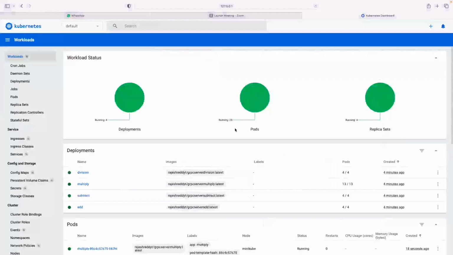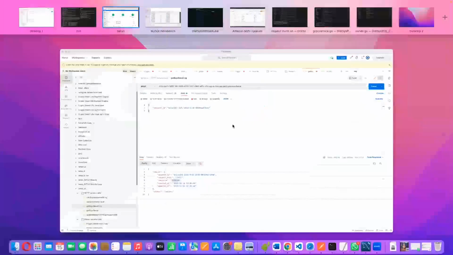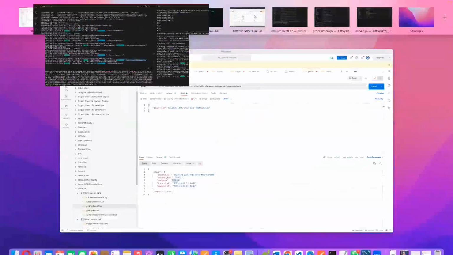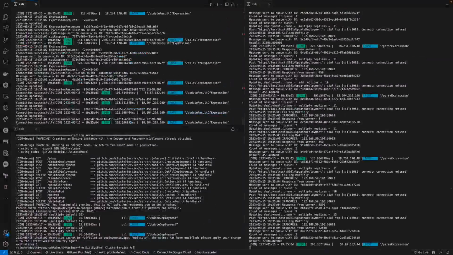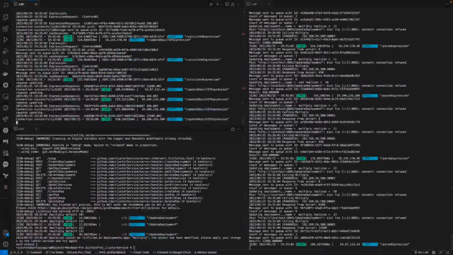And you can see the pods are increasing. This is because a request burst happened, and we have put the threshold as low, which auto scales the required number of pods for the functionalities, and it auto scales the respective functional pods. So here you can see the request log. It has done the calculated expression and the update result of the expression back into the HTTP service, and there is an update deployment.